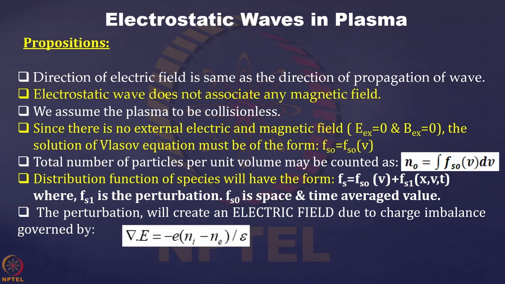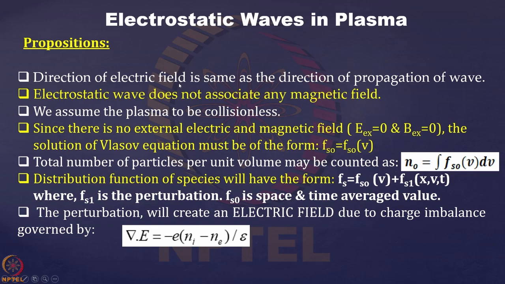All these things we studied in those classes for the propagation of electromagnetic waves. Now here we are trying to do a similar kind of thing for electrostatic waves, which associate no magnetic field, and the electric field is in the direction of propagation. So the propositions are what I have just listed over here.